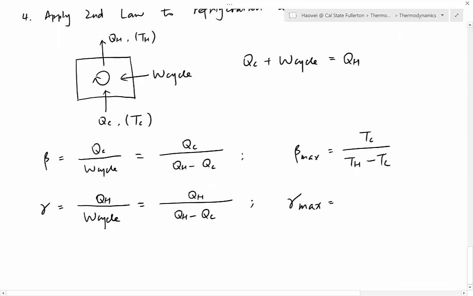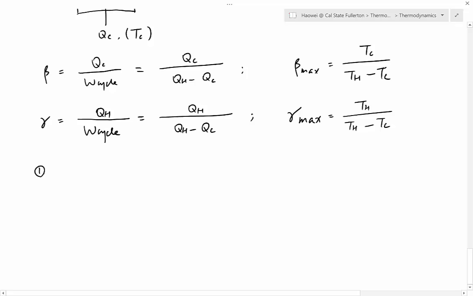And then same thing for gamma. Gamma max is equal to Th over Th minus Tc. It's very easy. You just change Q to T, then you can find the maximum value. We can prove those two equations later on in chapter 6.